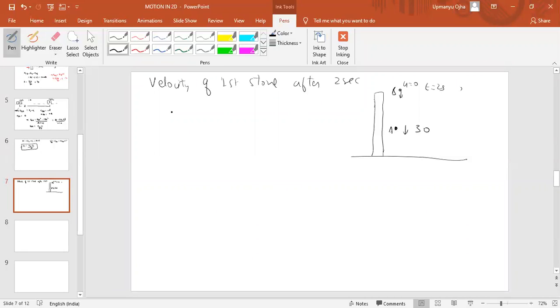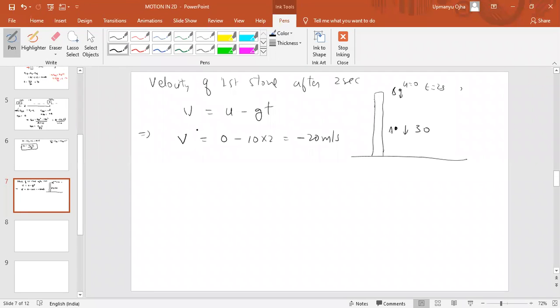That is V equal to U minus GT, or we can say minus V because the velocity is downward. Minus V equal to U minus GT. So V equal to 0 minus 10 into 2, means minus 20 meter per second. So the velocity of the first stone after 2 seconds is 20 meter per second.